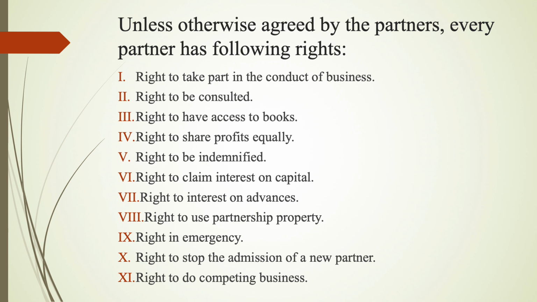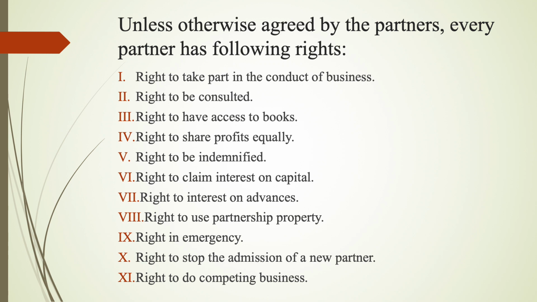Right to use partnership property: every partner is, as a rule, a joint owner of the partnership property and is entitled to have it held and applied exclusively for the purpose of the business. Right in emergency: a partner has the right in an emergency to do all such acts as are reasonably necessary for protecting the firm from loss. Right to stop the admission of a new partner: every partner is entitled to prevent the introduction of a new partner into the firm. As per rules, no new partner can be admitted without the consent of all the partners.